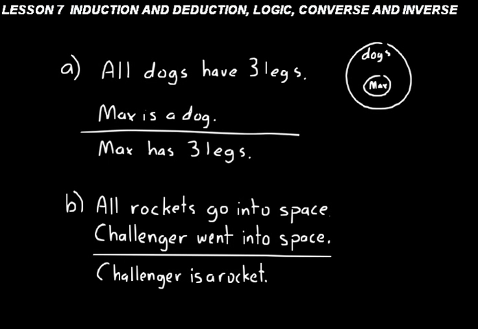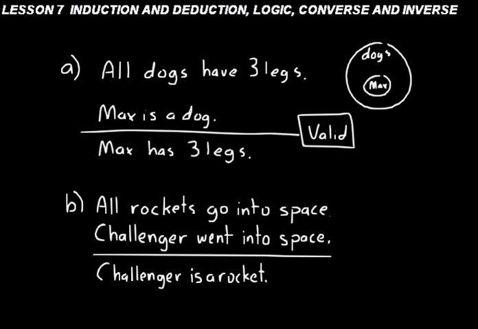Our conclusion is that Max has 3 legs, so that would be a valid argument there. Even though that's not true, the argument is valid. We know that all dogs don't have 3 legs, but the logical argument there, the pattern, is a valid argument. So we would say that that is valid.